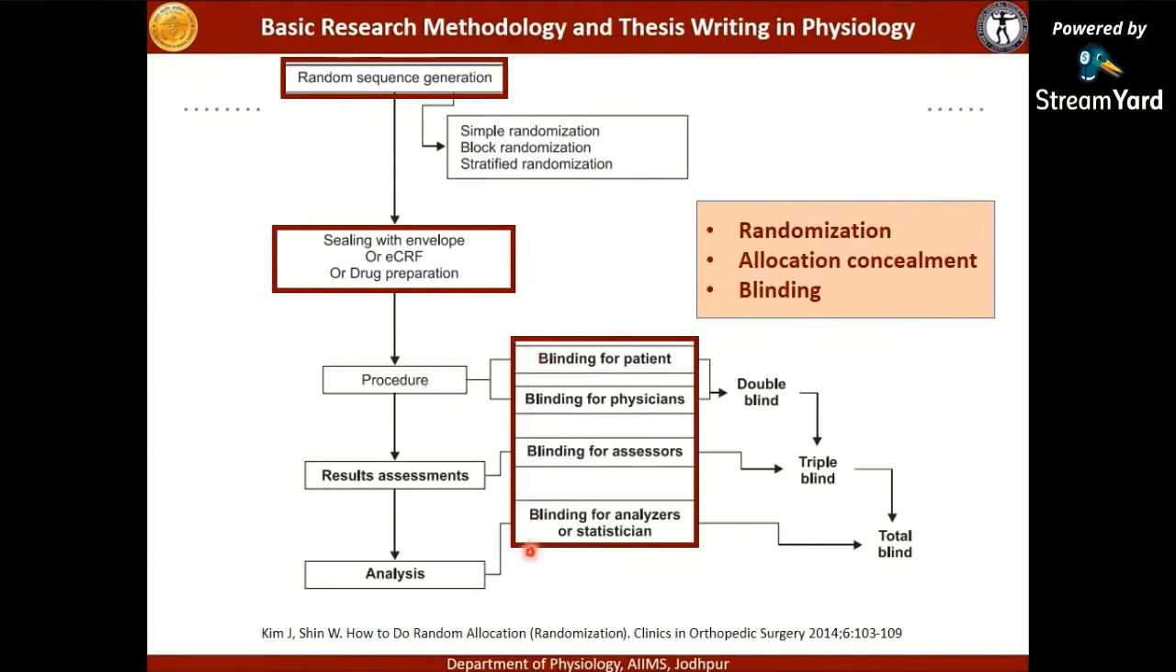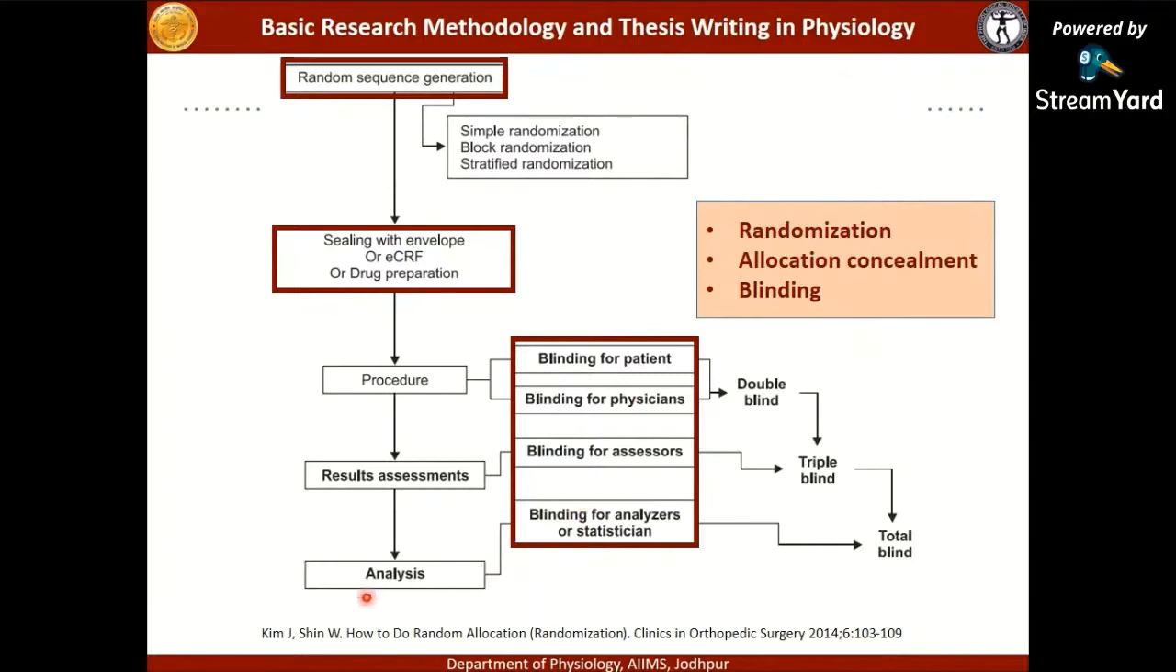and what is taken care of is blinding of these four groups. Most common is the double blind, but if possible, all four can be blinded, it will be a total blind, which is difficult to achieve. If the patient is blinded and the physician is blinded, it is a double blind. If the assessors are blinded, it's a triple blind. And if even the statistician is blinded, it's a quadruple blinding of the groups.